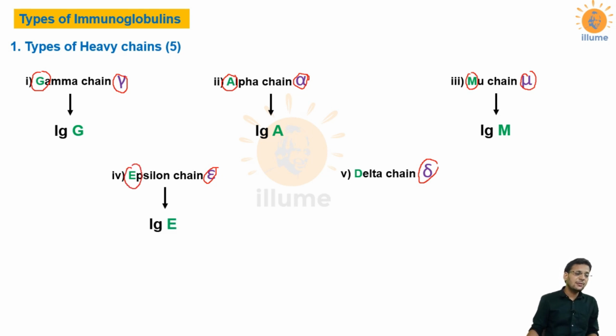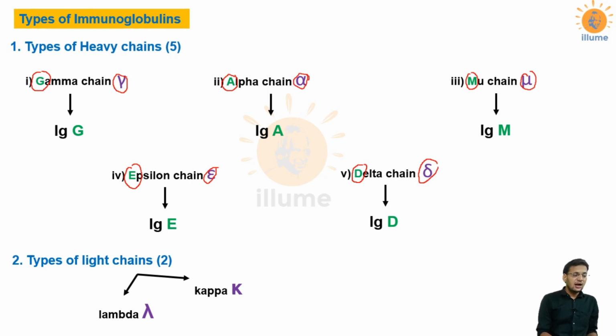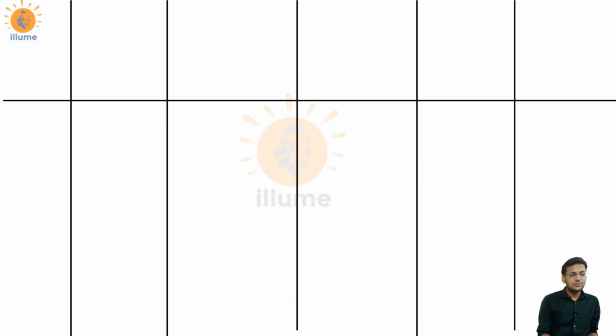Antibodies with epsilon, epsilon starts with E, so such antibodies are called IgE. And antibodies with delta, delta starts with D, so such antibodies are called IgD. So this is the reason why antibodies are named so. Now if we look at the types of light chains, there are 2 types of light chains, which are lambda chains and kappa chains, but the naming is because of heavy chains.